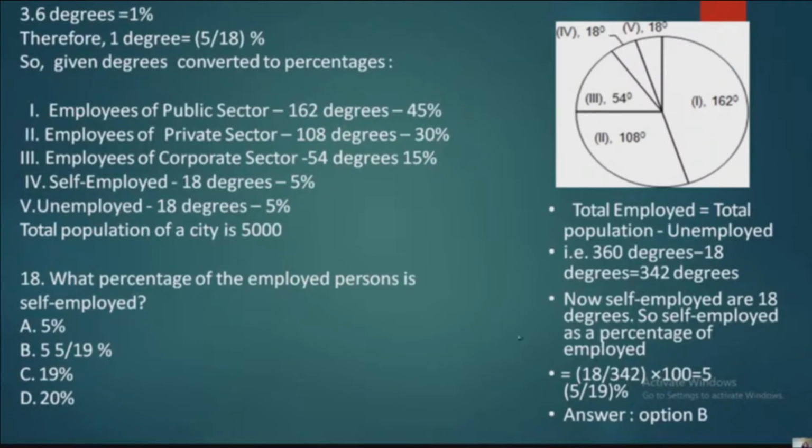So when you're finding out the percentage, 18 divided by 342 into 100 is equal to 5 by 19. You cannot directly take it as self-employed in this order. You have to remove the unemployed percentage.